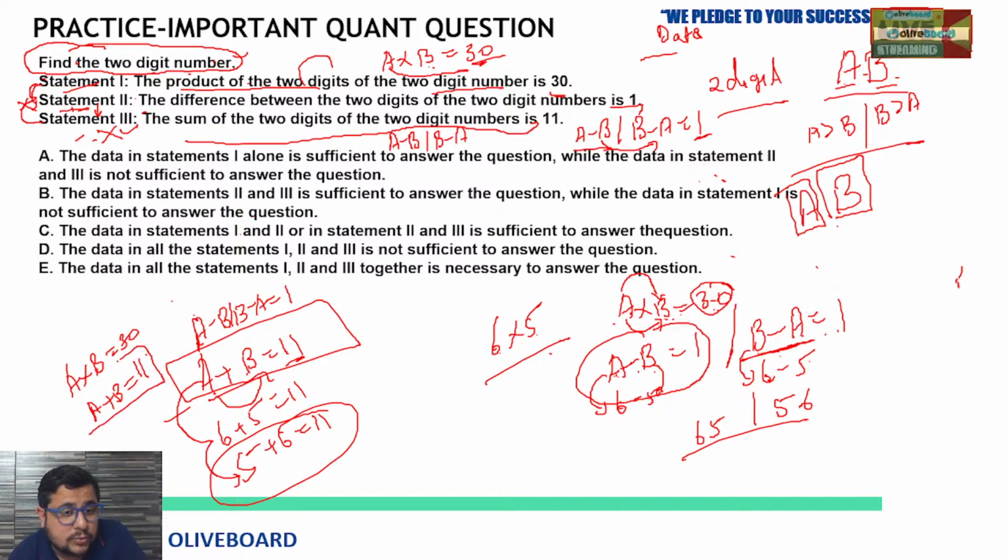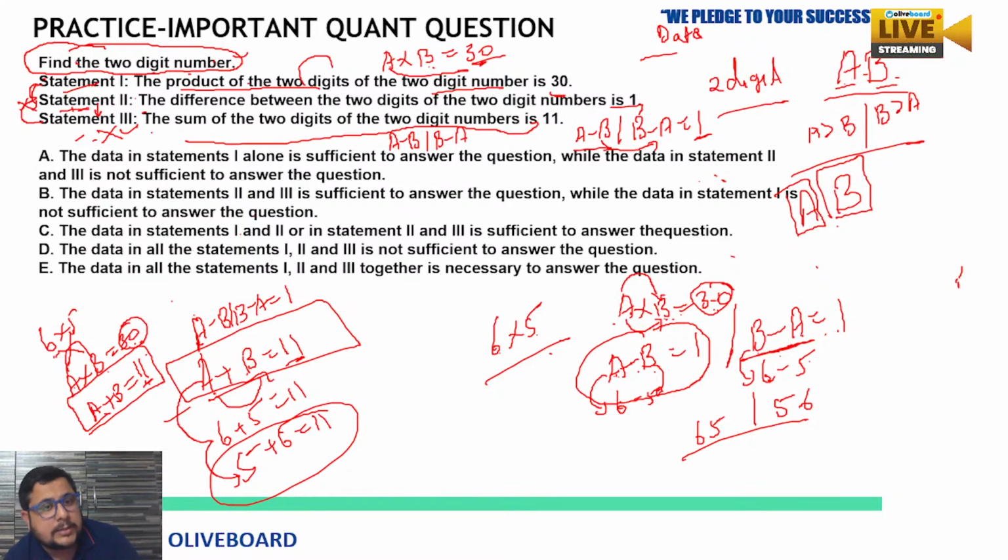So you have to think about the right factors of 30, which will give you the sum of 11. Two numbers' sum must be 11 and their multiplication must be 30. So 6 and 5, 6 plus 5 is 11, 6 multiply 5 is 30. But here also you cannot be confirmed about the value of B and A. For A either 6 or 5, and the same case for B also, either 6 or 5. So even if we include all three statements, we are not going to get the answer here, right?